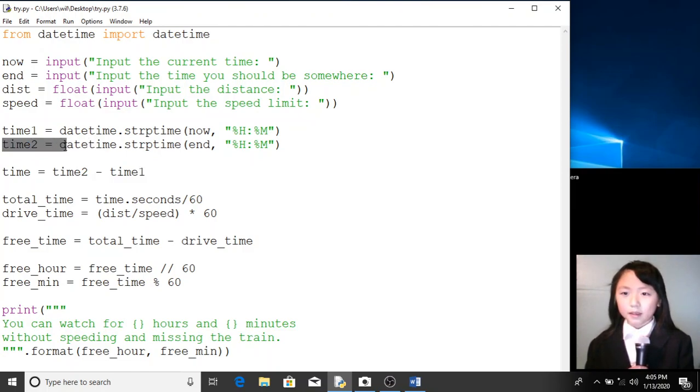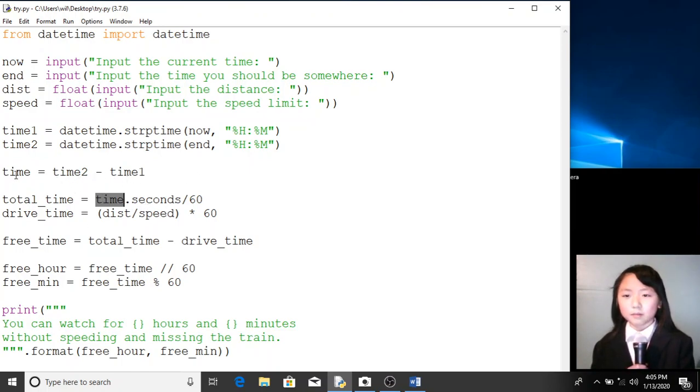Time 2 will be converting the time the train leaves into something the computer can understand as a time. So here we put in this and then this format, hour, minute. The total amount of time we have before the train leaves will be the time the train leaves minus the time right now. The total time equals, over here we have it stored as